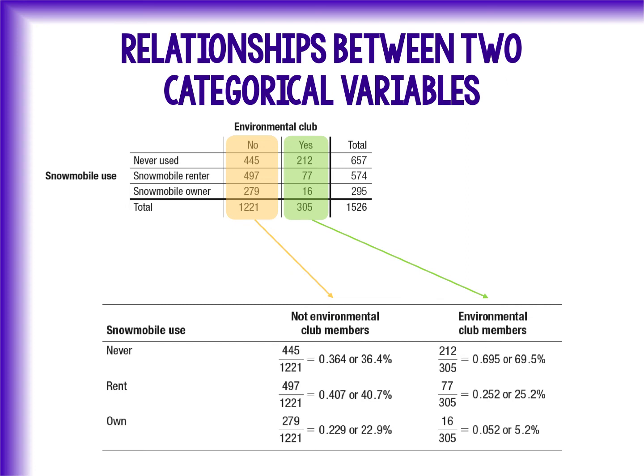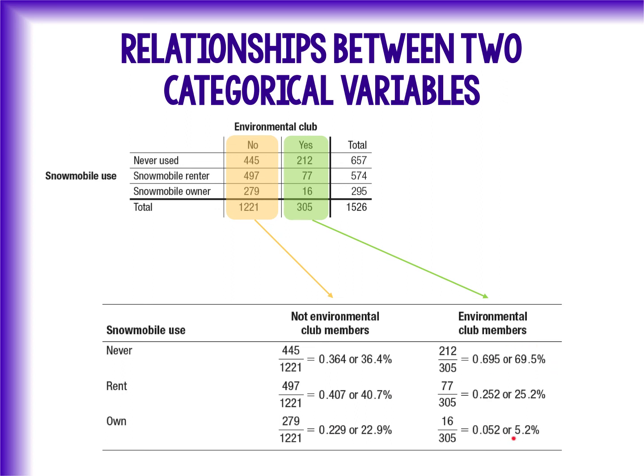Now, for this kind of information, it isn't feasible to put it back into the table because it would only be able to be read either downward or across. It wouldn't actually work in both directions at once like we have for all of our other percents. So instead, we'd probably just make 2 columns and just keep track of our data. Now, in Chapter 1, we aren't going to have a lot to go on, but as we go through, we're going to find ourselves comparing these different distributions because we can see 36.4% have never used a snowmobile, 40.7% rent a snowmobile, 22.9% own a snowmobile, and that's of all people who are not in the environmental club.